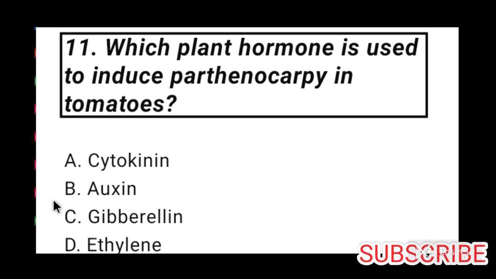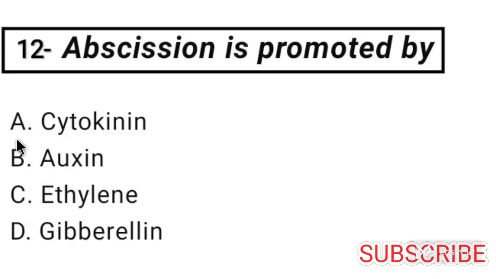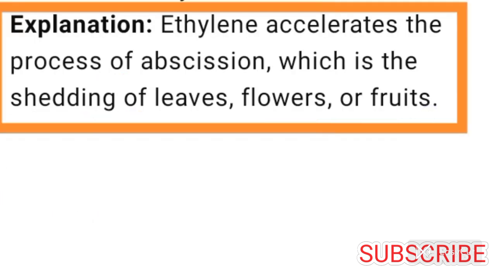So option B is correct for question number 11, because auxin hormone is used to induce parthenocarpy in tomatoes. Auxin can induce parthenocarpy, the development of fruits without fertilization, especially in crops like tomatoes and brinjal. Come to question number 12. Abscission is promoted by. Answer is option C. Ethylene promotes abscission. Ethylene accelerates the process of abscission, which is the shedding of leaves, flowers and fruits.